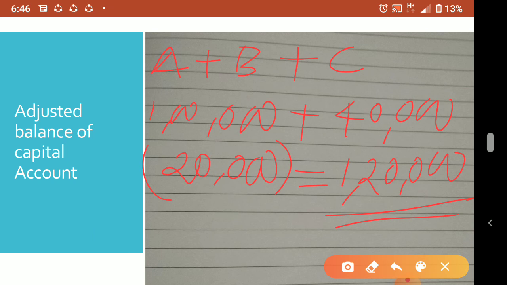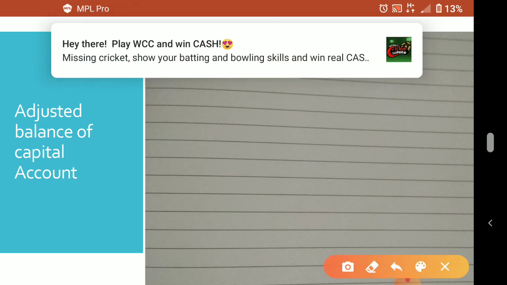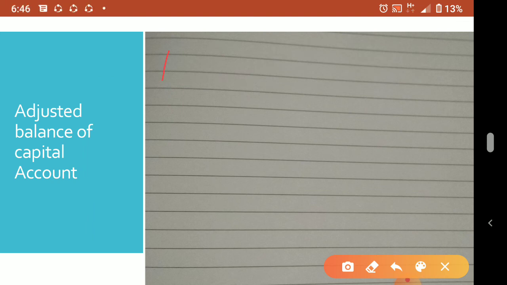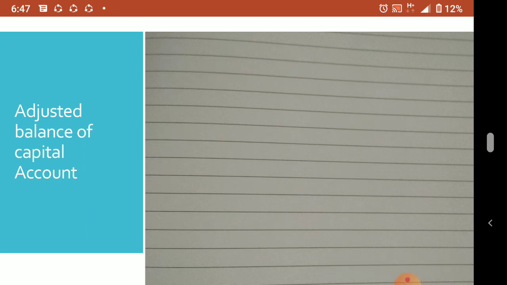Now they decided that their capital will be in the ratio of the new ratio, that is equal ratio. Now what to do? This 1,20,000 you have to divide in equal ratio. So 1,20,000 is the new capital in the new ratio 1 is to 1 is to 1. So all will be having the same amount. 3 4s are 12, so 40,000. So A's new capital is 40,000. B's new capital is 40,000. C's new capital is 40,000. Understood?